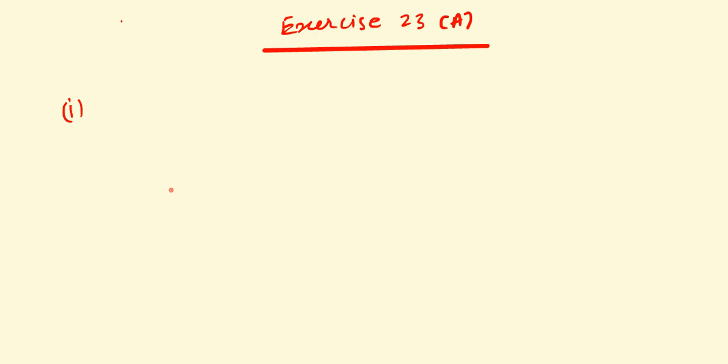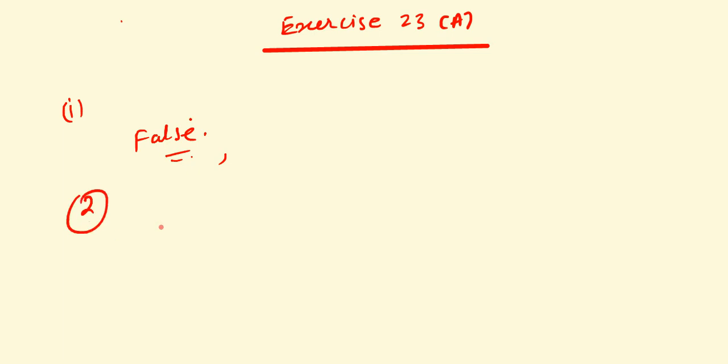A dot has width but no length. So first of all, a dot is a point, and as you know, a point has no length, no width, no thickness. So this is a false statement, and you have to write that a dot has no length and no breadth.